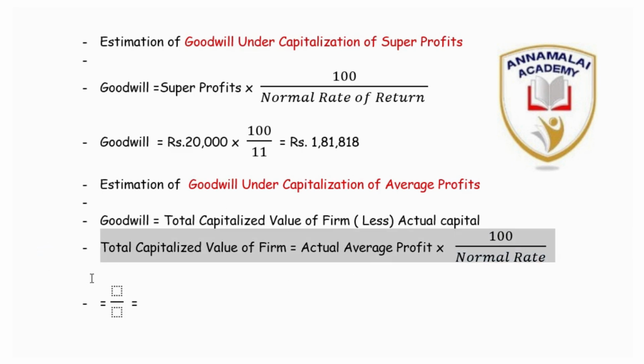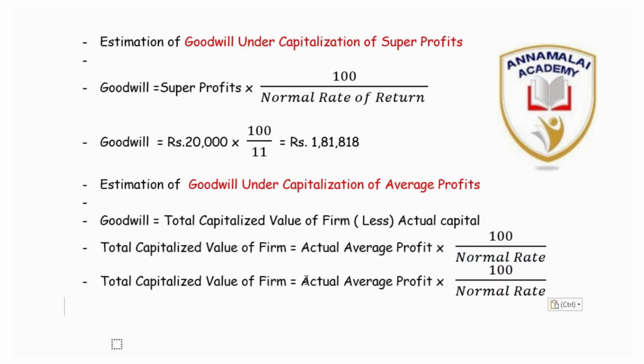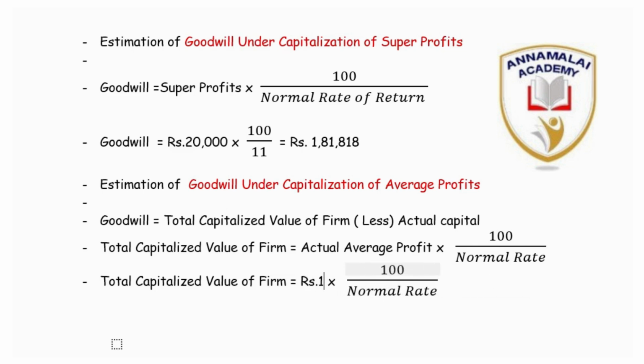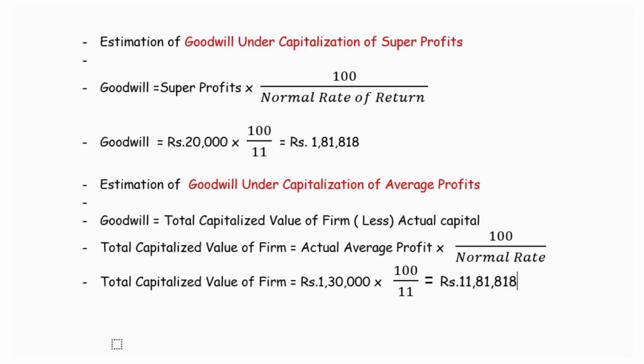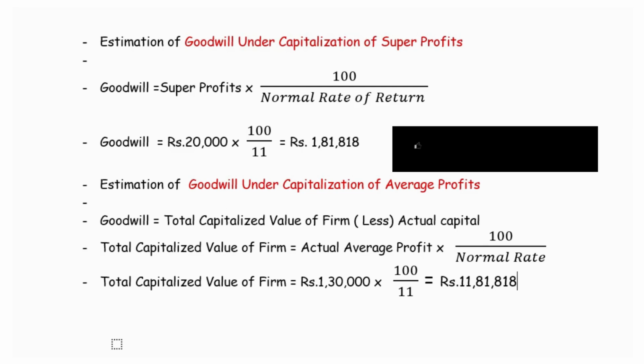Now we will first calculate the total capitalized value of the firm. The actual average profit we have estimated as rupees 1,30,000. Normal rate, it is given in this question as 11. So for this normal rate, our capital value should be rupees 11,81,818. I have pre-estimated the value and rounded off for the fractions. So the total capital value of the firm based on the normal rate of return should be 11,81,818.